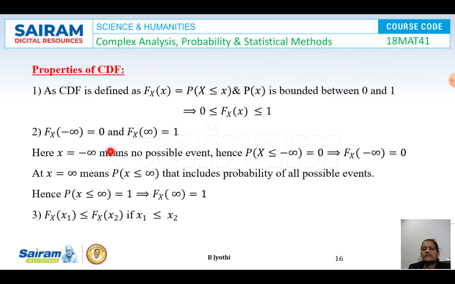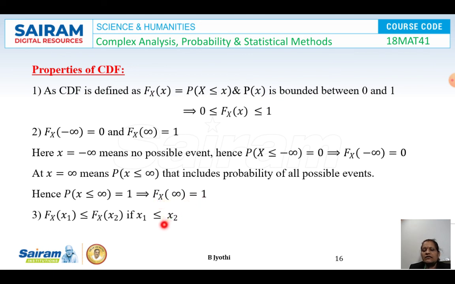The second property says that F_X of minus infinity is 0 and F_X of plus infinity is 1. Here x equal to minus infinity means no possible event. Hence P of X less than or equal to minus infinity is 0, which implies F_X of minus infinity will be 0. At x equal to infinity, P of X less than or equal to infinity includes the probability of all possible events. Hence, P of X less than or equal to infinity is equal to 1. That implies F_X of infinity is equal to 1.